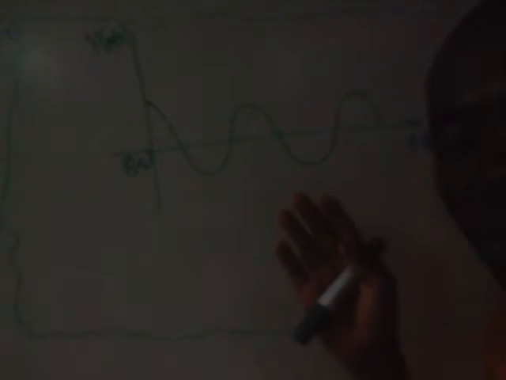So velocity has its highest value at the equilibrium position. The equilibrium position is also called the mean position. It's also called the center position. So velocity has the highest value at the mean, or equilibrium, or center position, but it has minimum value or zero value at the ends.